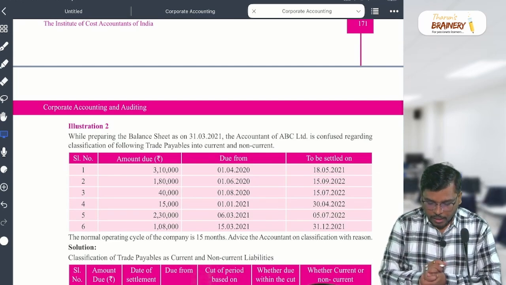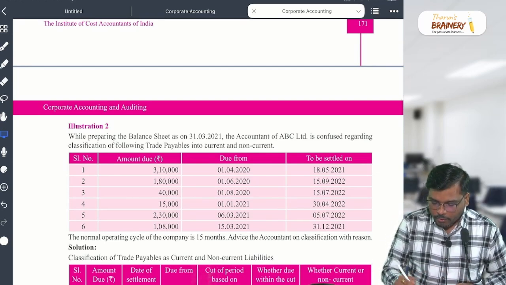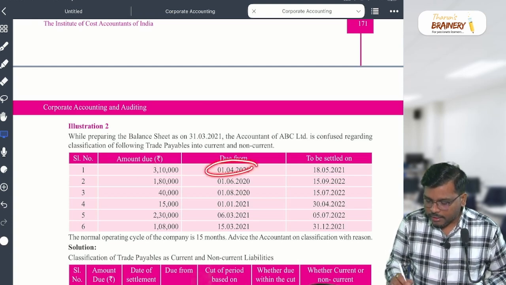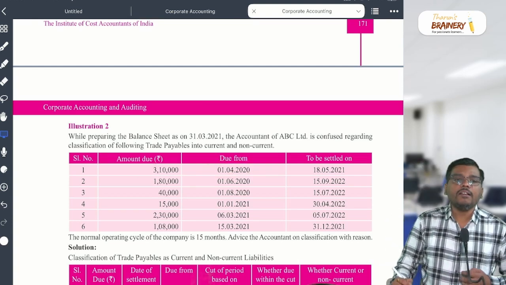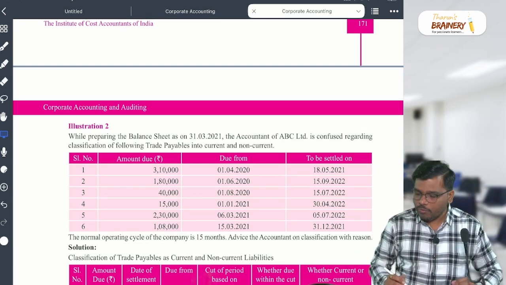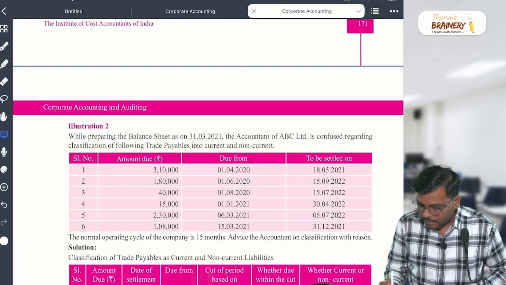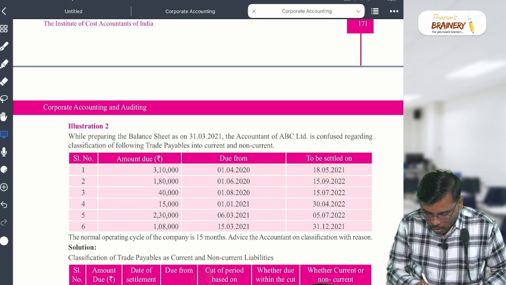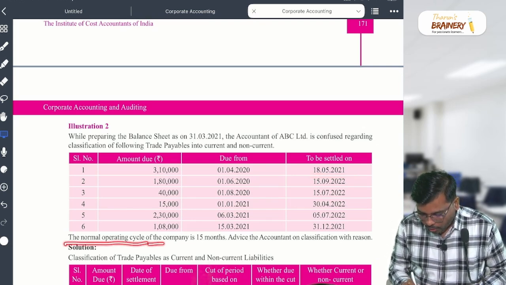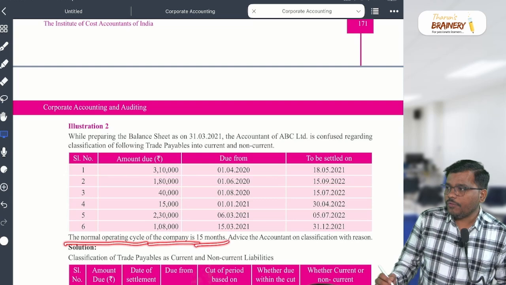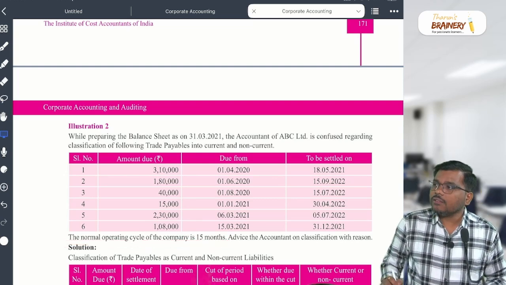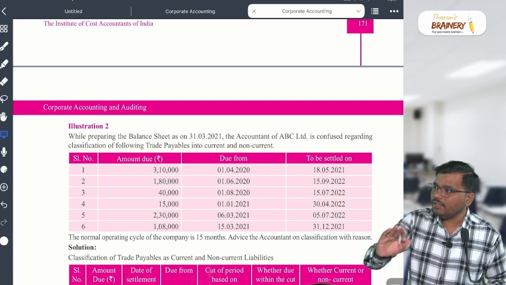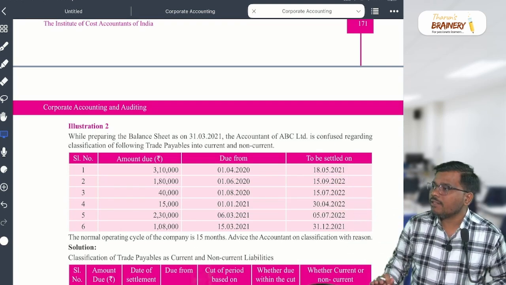The amount due is 3,10,000. What's the due date? In that you are going to settle the amount. To be settled, and the actual settlement. The operating cycle of the company is 15 months. So within 12 months or one operating cycle it is current. After that it becomes non-current.